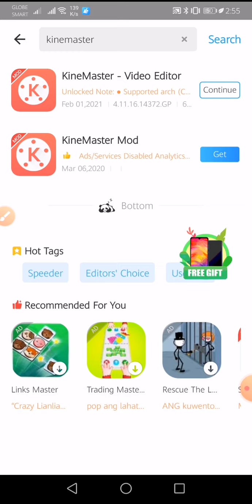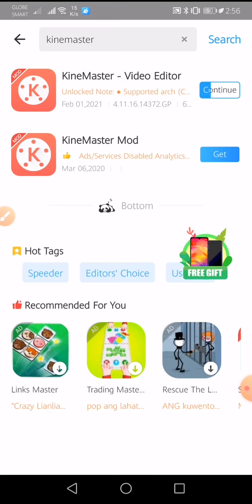Kinemaster is continuing to download. Let's wait for a little while. Let's wait for it to finish. 100% downloaded. So there guys, still downloading. Okay, continue. Let's wait for a short while so that this Kinemaster app will be downloaded. So we'll wait for it.